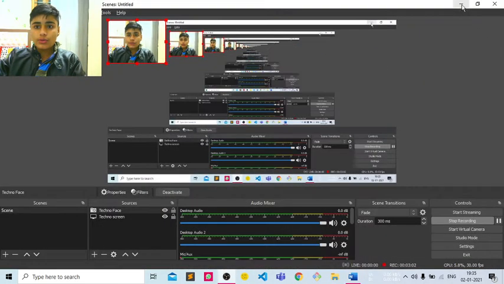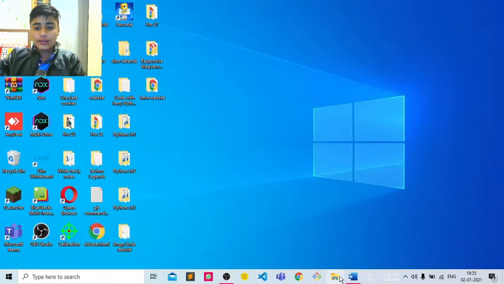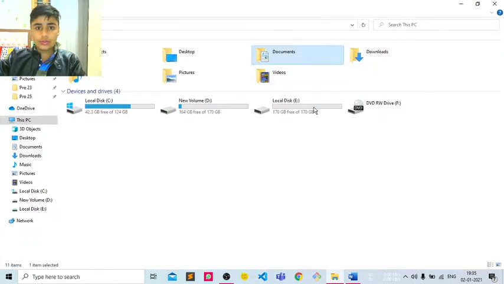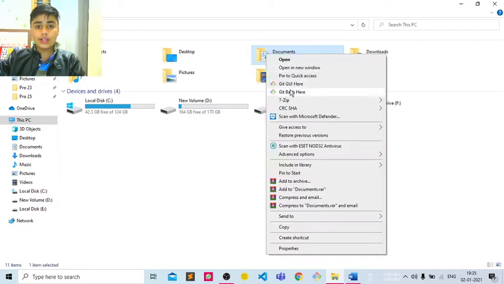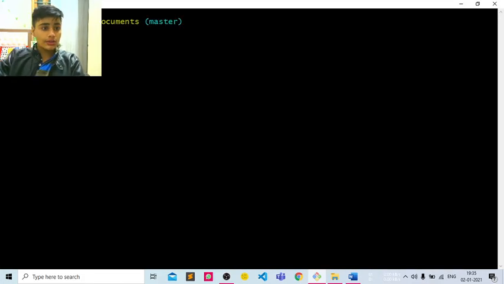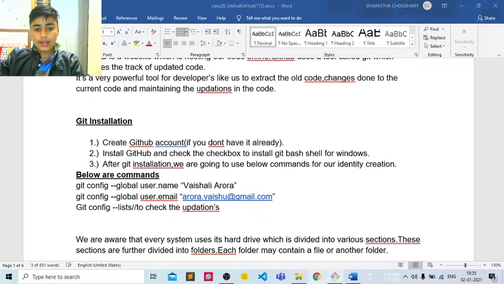First of all, I am going to open my Git Bash, and for that I am going to choose any folder, so I am going to use Documents. If you have Git Bash, you have to right-click on any folder, and there you will get the option of Git Bash Here. After clicking on this, your Git Bash will open. You just have to zoom it for proper vision, and after that let's put this over there. Yeah, I'm done. So let's start with the commands.